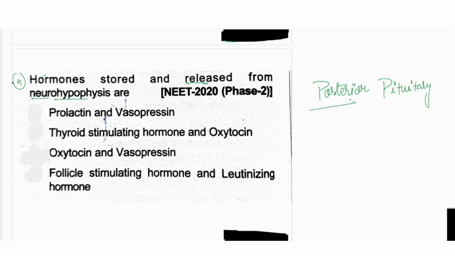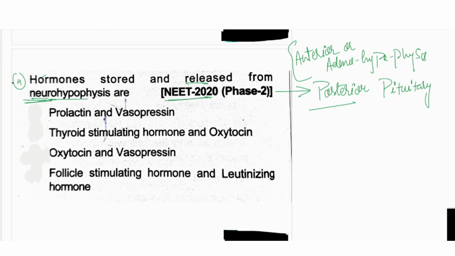Anterior pituitary was adenohypophysis. It was the anterior pituitary. Okay, so here if they are asking for the neurohypophysis, we should know that they are actually talking about the posterior pituitary. It has come in NEET 2020.